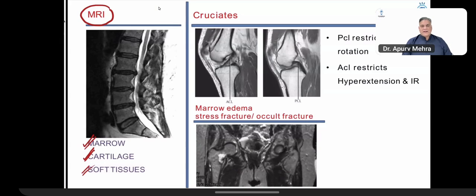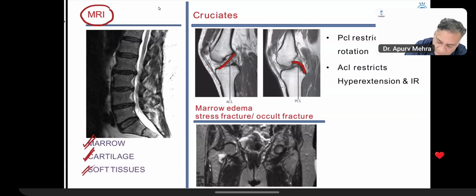All right, so when I look at the MRIs, the sagittal view MRI of the knee joint, right? The cruciate ligaments, which make a cross in the knee joint, cruciate is a cross. The ACL comes anterior on the tibia. PCL goes posterior on the tibia. So ACL and PCL. All right.